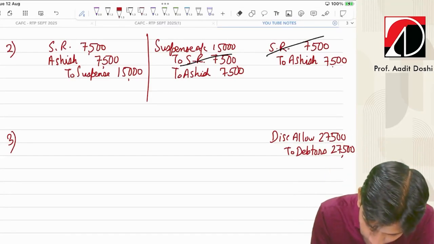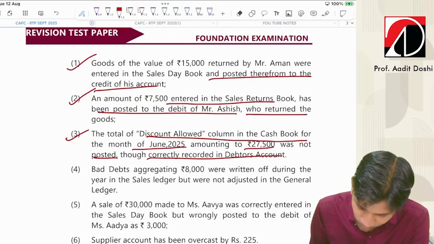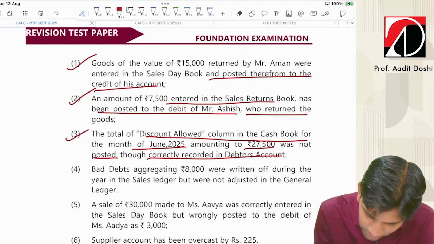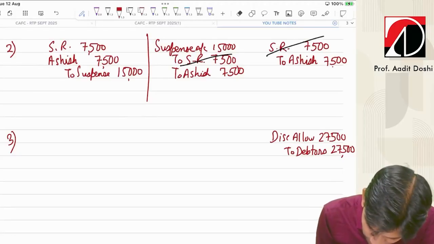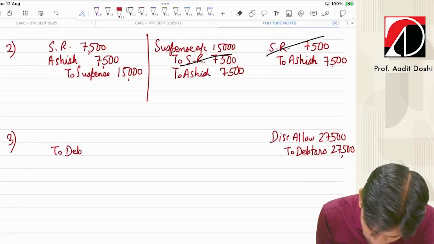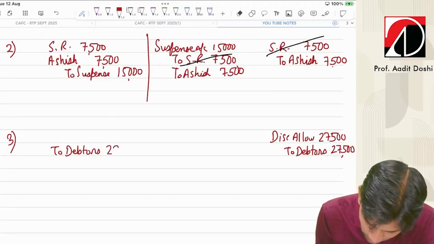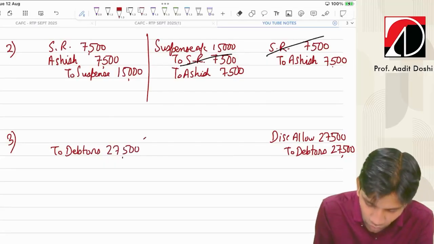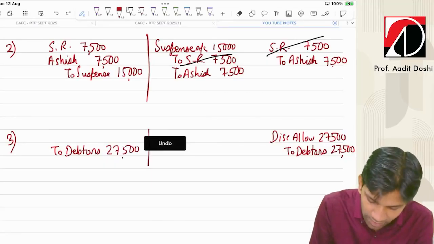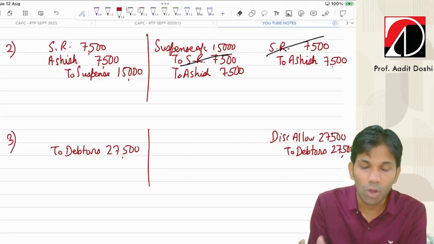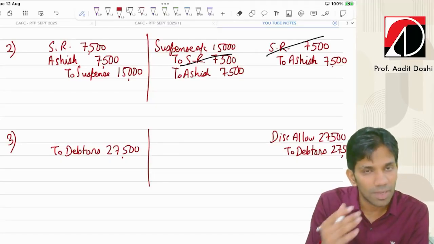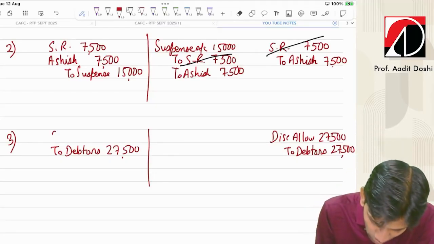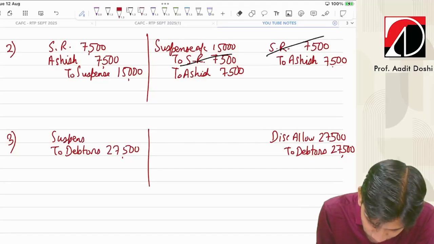What is the wrong entry? What wrong did they do? They did not record discount allowed. So basically, two debtors. What is my second rule? Do whatever wrong they have done and keep the correct thing as it is. Wrong, what they did not debit is discount allowed, but debtors as it is. So here suspense.